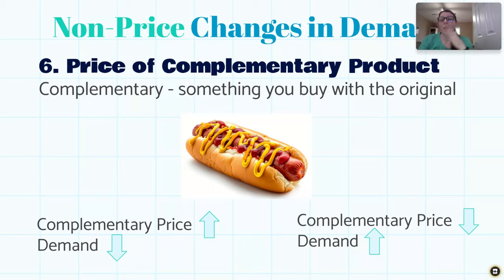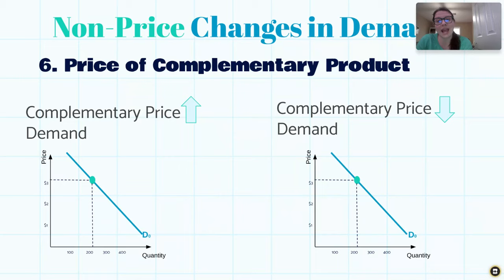On the flip side, if we are hot dogs and the hot dog bun prices go way down, they go on sale, more people, the law of demand tells us, are going to buy hot dog buns, and likely a good number of them are going to grab a package of hot dogs along with their buns. So we are going to see the demand for hot dogs go up, even though the price of hot dogs has not changed. Once again, we're seeing the word price here, but it's not on its own. It's the complementary product's price. The price of my product has not changed.